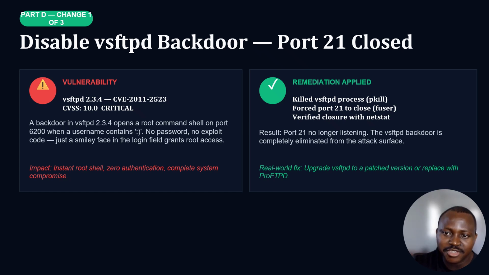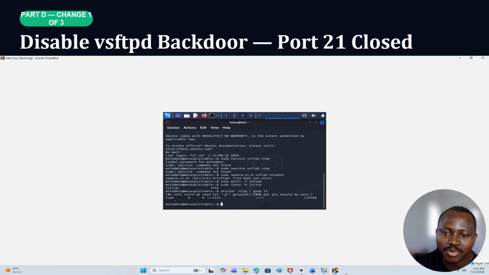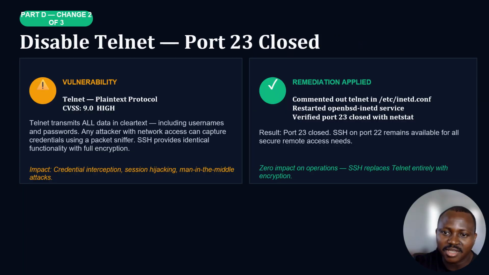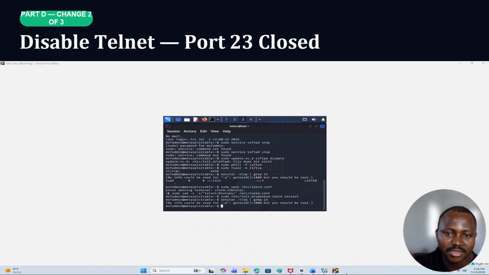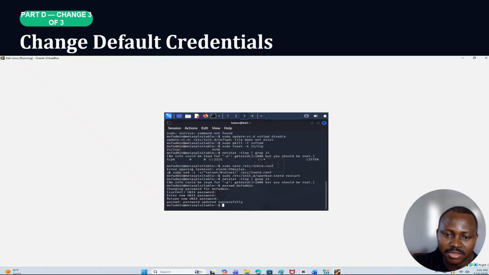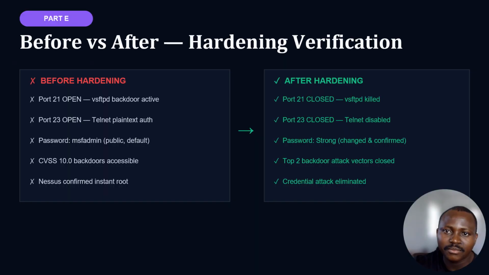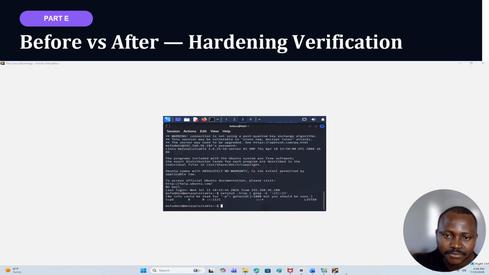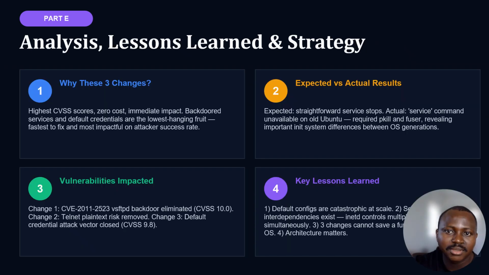So this is the first change, and the screenshot shows port 21 closed. The second change, we disabled telnet to close port 23. Screenshot showing port 23 closed, and our attempt to change the password, which is successful, password updated successfully. This is a before and after hardening screenshot showing everything was done successfully.